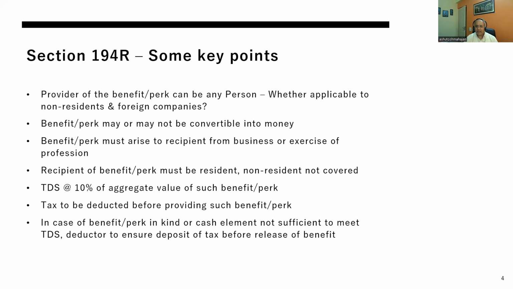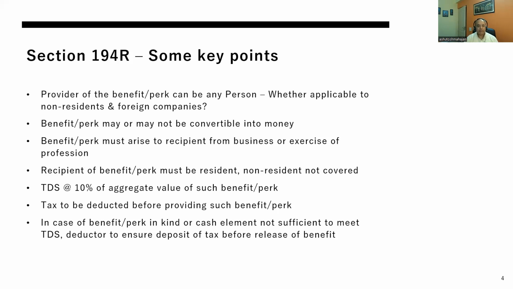Recipient must be a resident, so this will not apply where the recipient is a non-resident. TDS needs to be deducted at 10% of aggregate value. Tax to be deducted before providing such benefit. Now this itself raises a lot of issues and we'll discuss in detail. In case of benefit in kind or the cash element is not sufficient to meet TDS, a deductor has to ensure that deposit of tax has happened before the benefit is released. So this is one, and in some situations it has some implications.